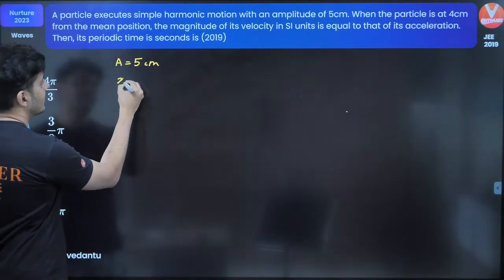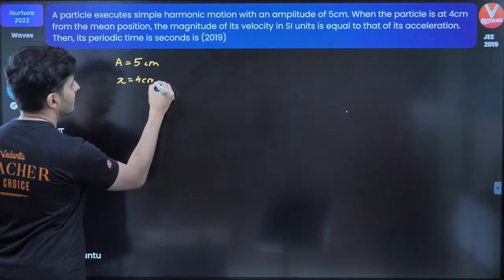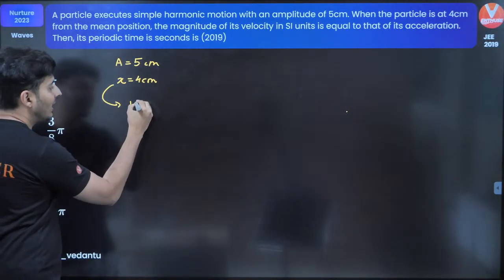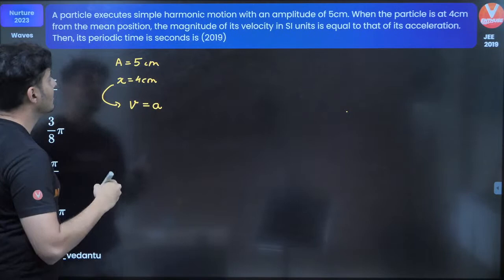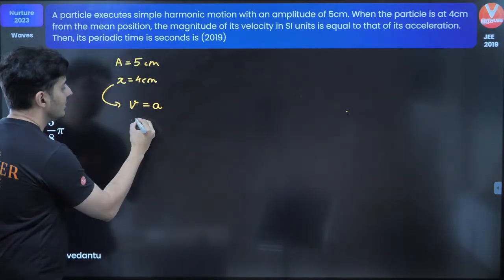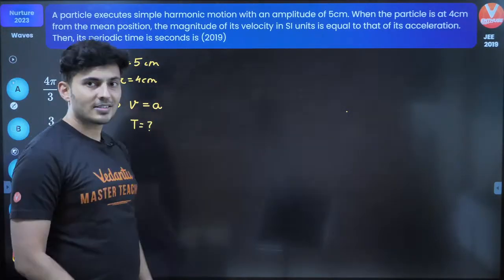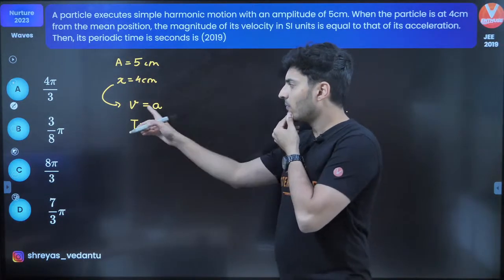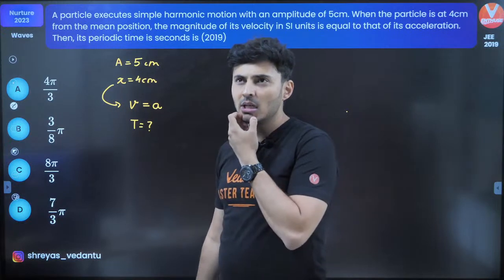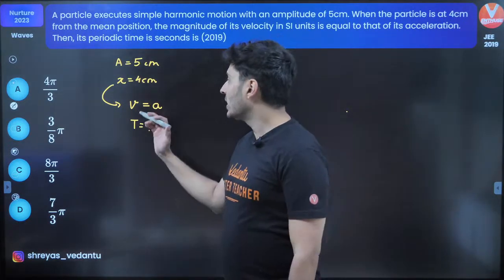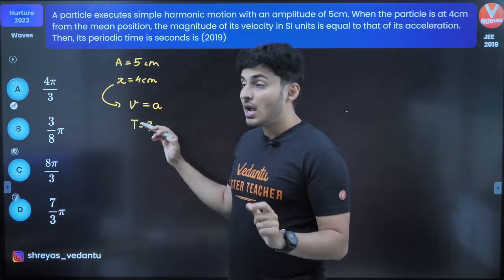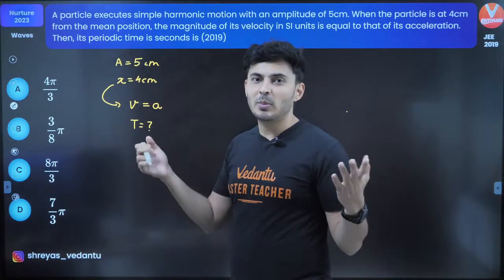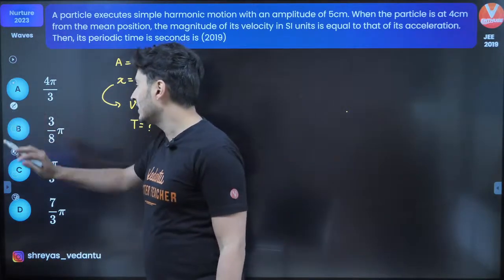So when x is equal to 4 centimeters, the velocity is equal to the acceleration. The question is, what is the time period? Let's see what formulas we know. If velocity is equal to acceleration, more probably I need to write velocity in terms of x and acceleration in terms of x, and that will probably solve the problem. Okay, let's try this out then.